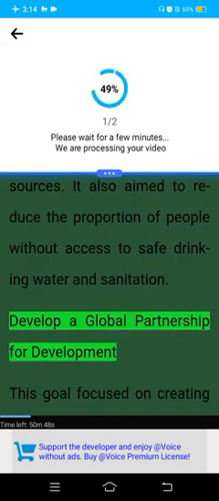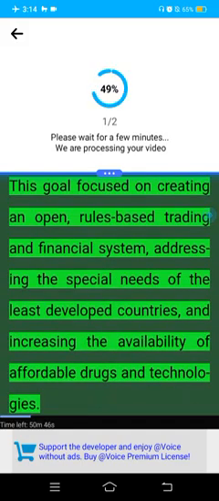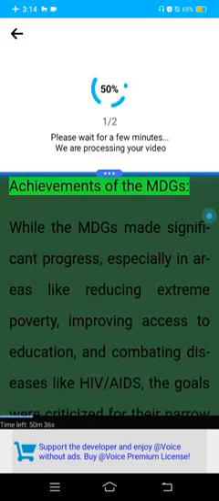Develop a global partnership for development. This goal focused on creating an open, rules-based trading and financial system, addressing the special needs of the least developed countries, and increasing the availability of affordable drugs and technologies. Achievements of the MDGs.